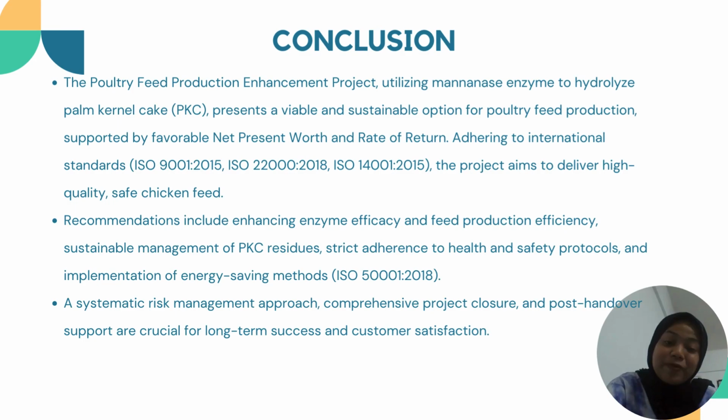Alright, after our presentation about this project, we have some conclusions. These are the poultry feed production engagement project utilities management: using enzymes to hydrolyze palm kernel cake presents a feasible and sustainable option for poultry feed production. And then the recommendations include enhancing enzyme efficiency and feed production efficiency. And the last, a systematic risk management approach, comprehensive project closure and post-handover support for long-term success and customer satisfaction.